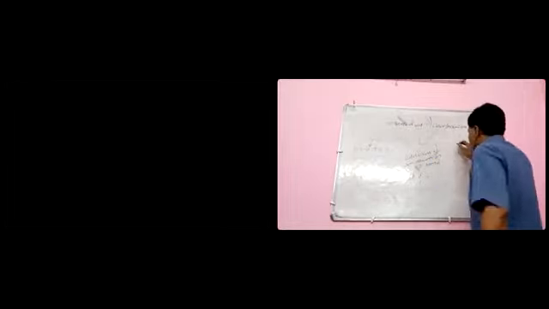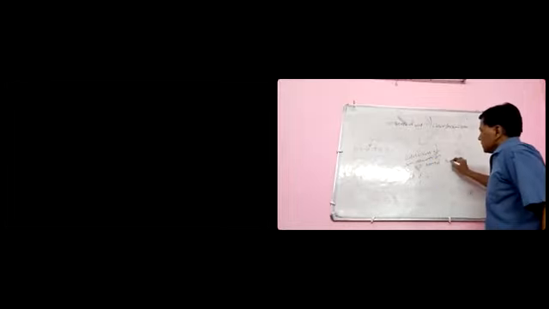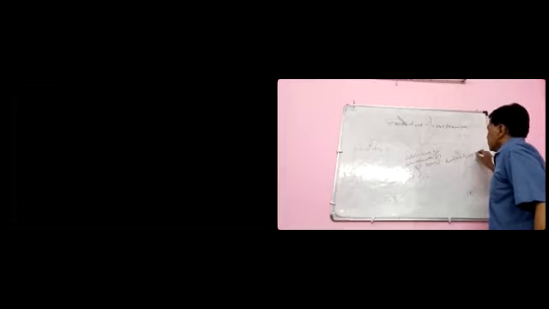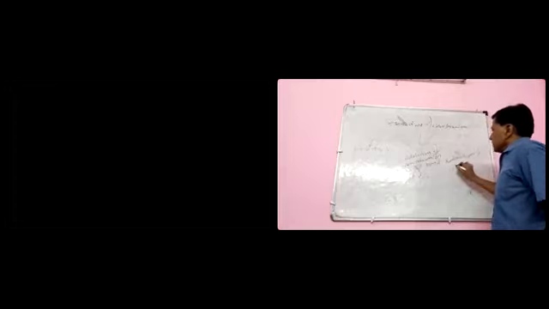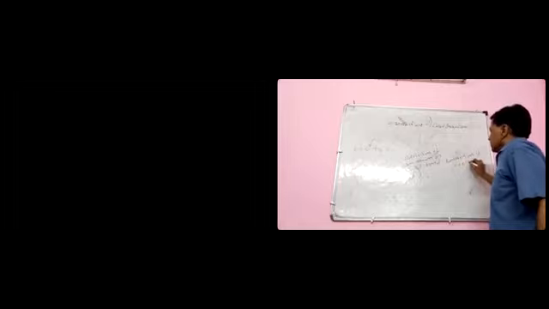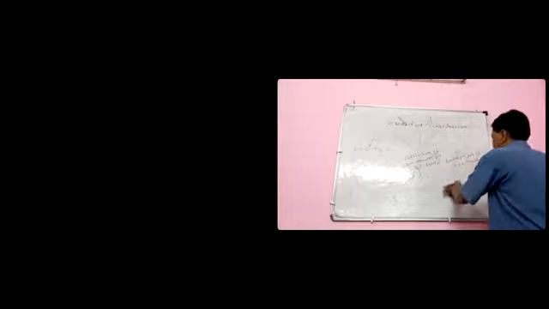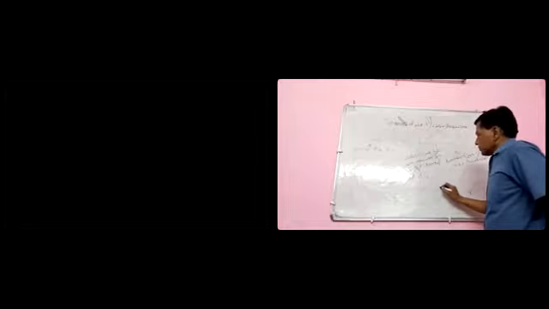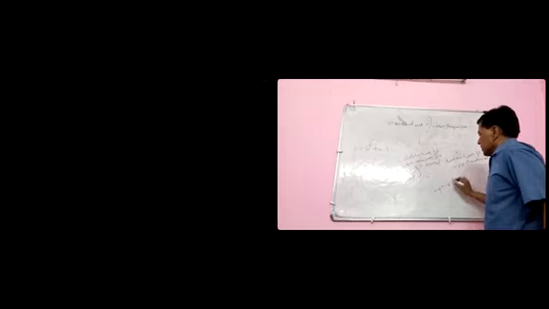And third method, reduction of free radical. Look here, this is a free radical.